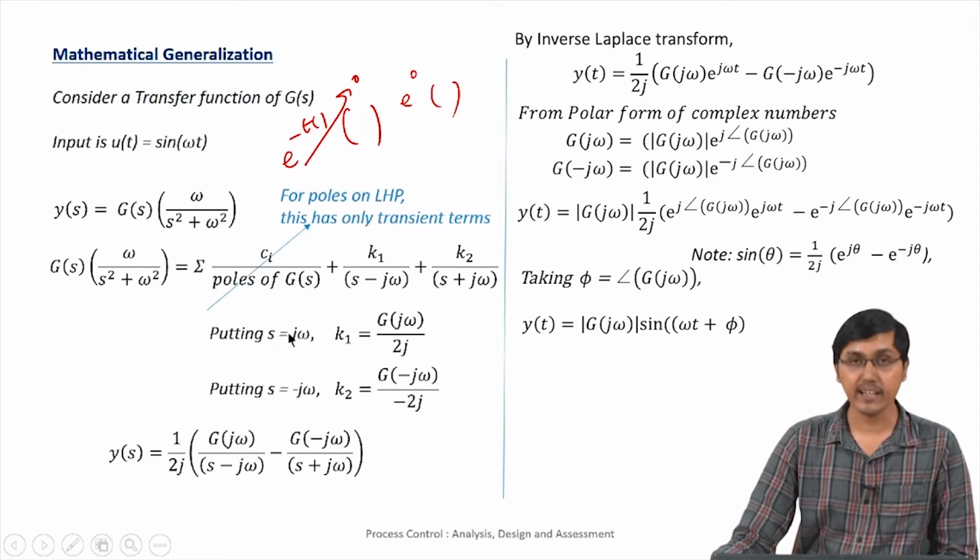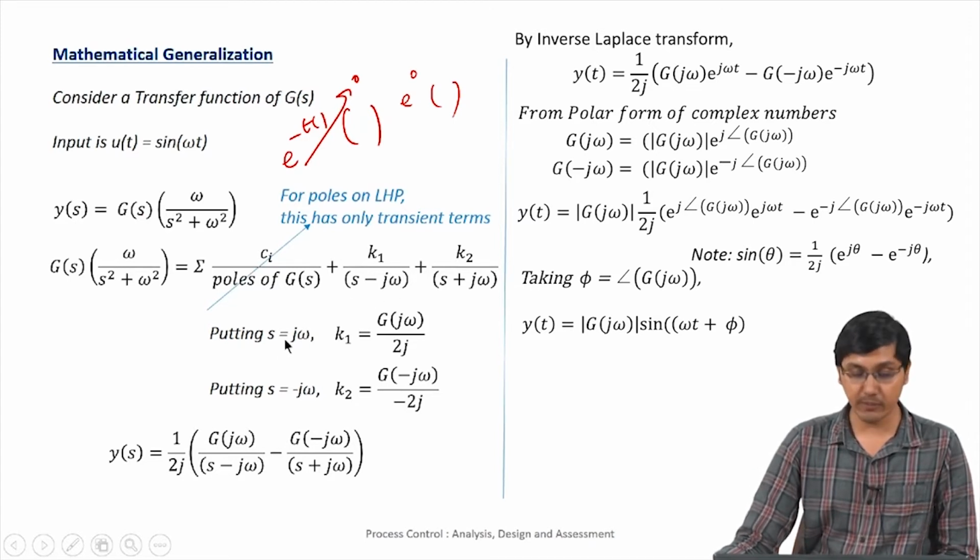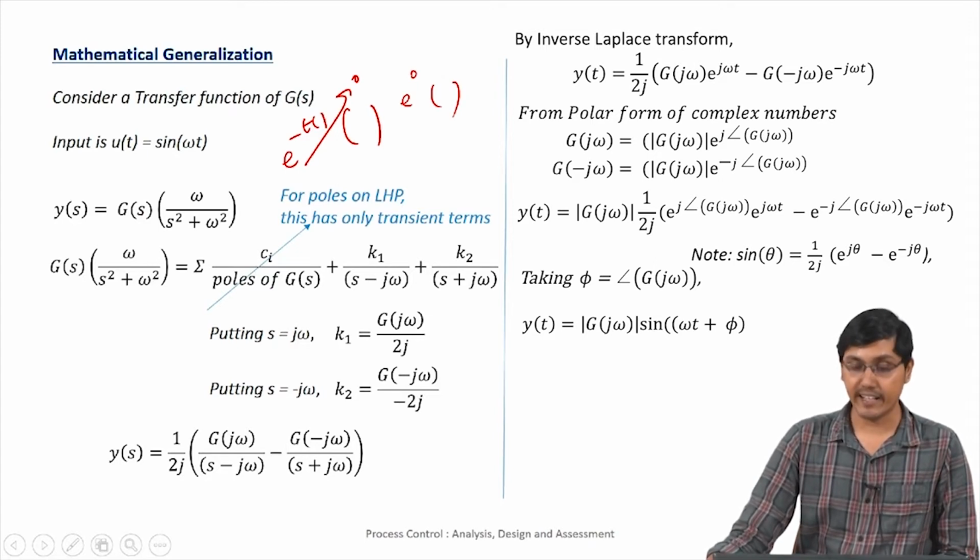Now again, by the usual procedure, putting s equal to j omega we get the k1 value, and putting s equal to minus j omega we get the k2 value. Then we substitute those two terms in Y(s), and then we take the inverse Laplace transform.